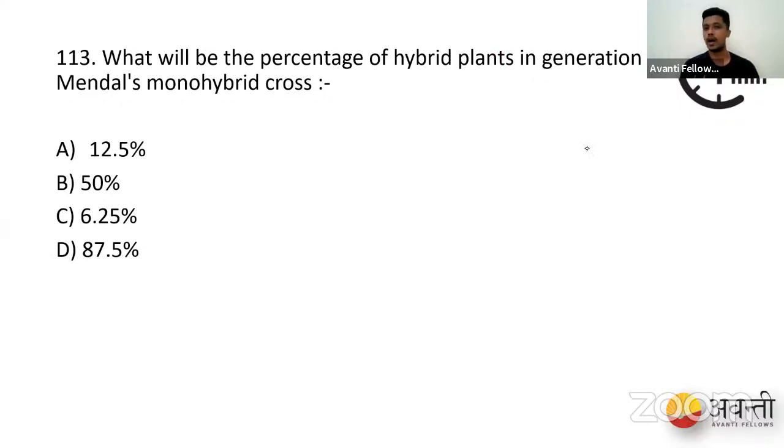See people, we have a monohybrid cross, and what is a monohybrid cross? We have capital T, and we cross it with small t and small t, which are homozygous plants, and they are parent plants, and we get a first filial generation where all the plants are capital T and small t, right? So while self-crossing capital T, small t with capital T, small t, in the F2 generation, what do we get? We get capital T capital T, then capital T small t, then capital T small t, and small t small t.